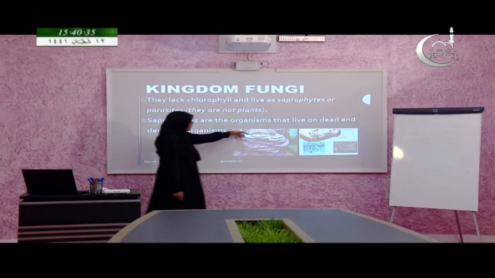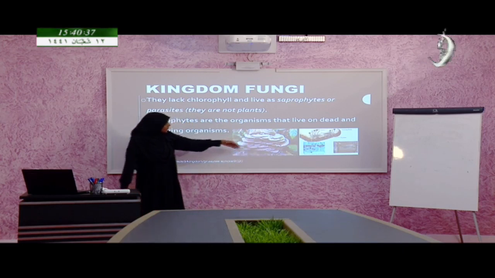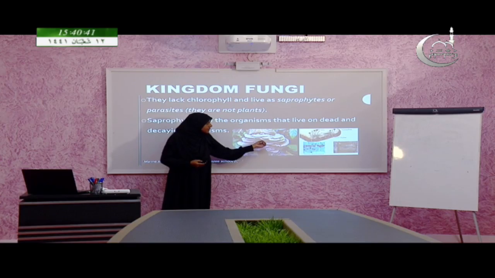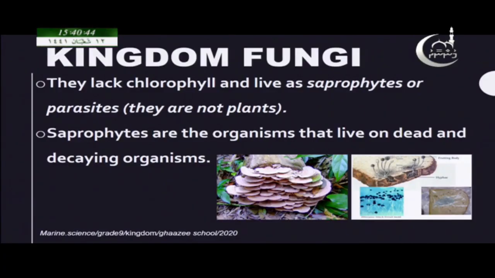For example, here you can see a dead plant. When a dead plant is there, some fungus comes and starts to grow over it, getting nutrition from this dead organism, and they grow.